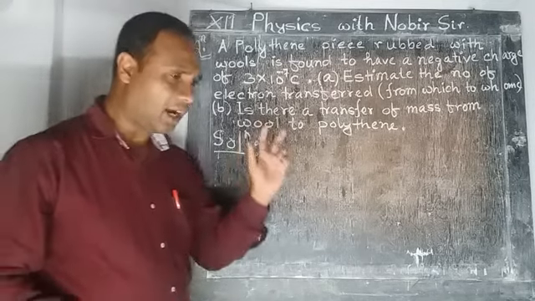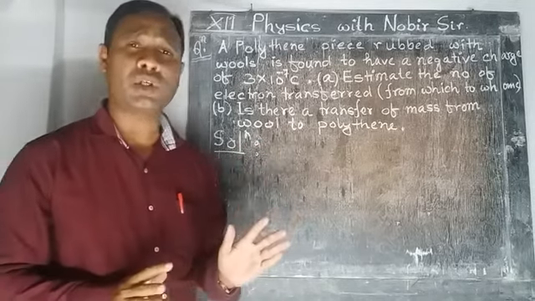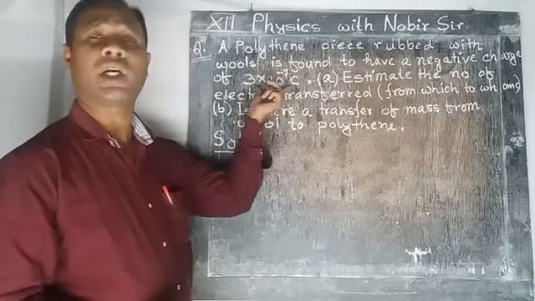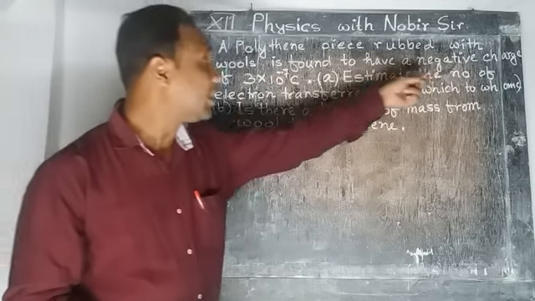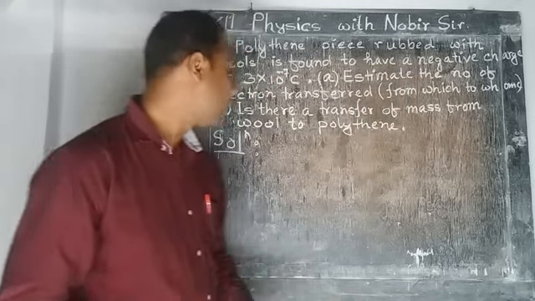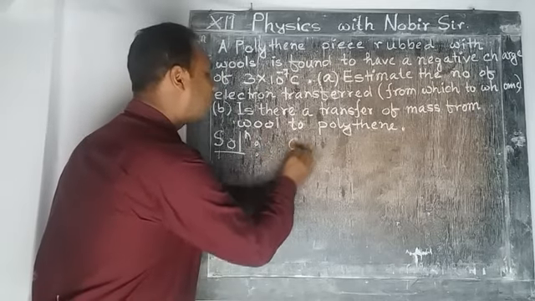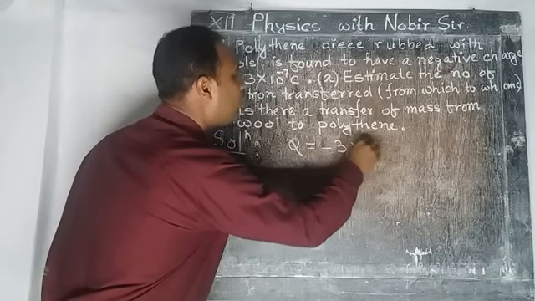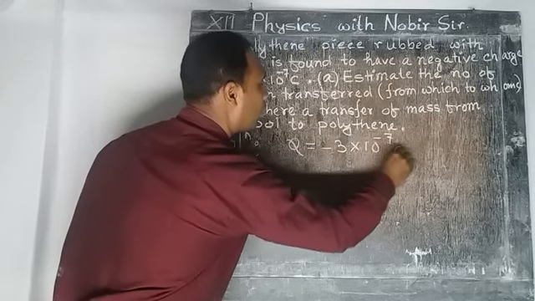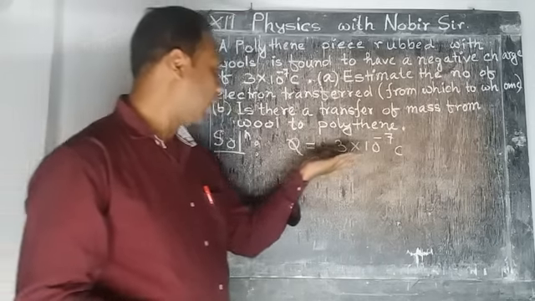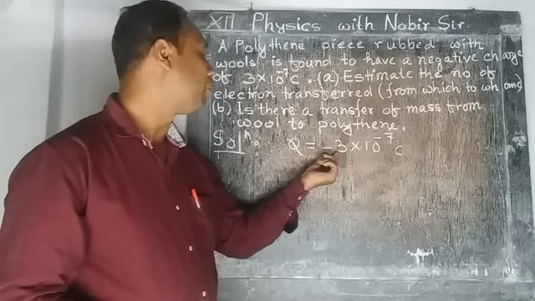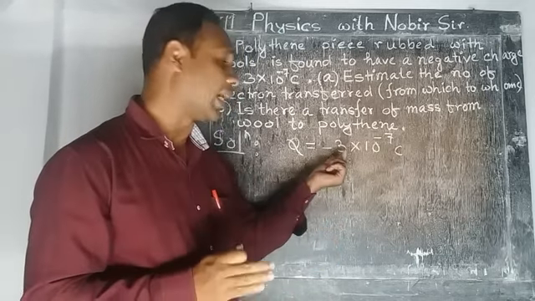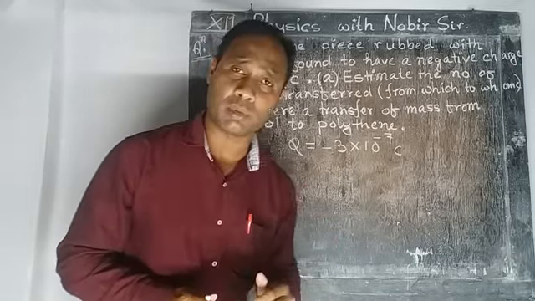The basic concept for the solution of this question is quantization of charge. The amount of charge is 3 into 10 to the power minus 7 coulomb, and it is a negative charge. So here the amount of charge is Q equal to minus 3 into 10 to the power minus 7 coulomb. The polythene piece has this amount of charge, Q equal to minus 3 into 10 to the power minus 7 coulomb. It means the polythene piece is negatively charged.